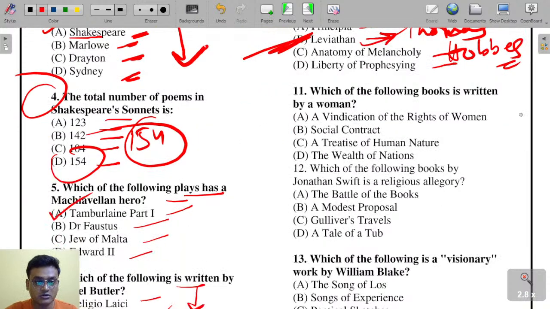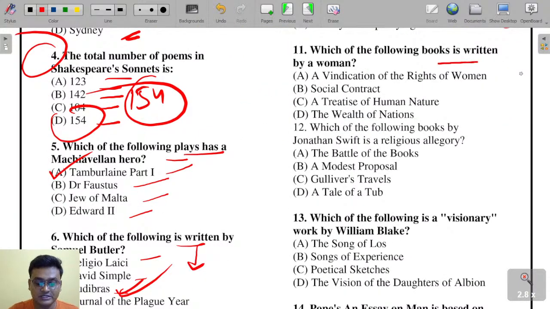Okay, which of the following books is written by a woman? A Vindication of the Rights of Woman, Social Contract, A Treatise of Human Nature, The Wealth of Nations. Who wrote Social Contract? That is by Jean-Jacques Rousseau. First, Social Contract, the book.